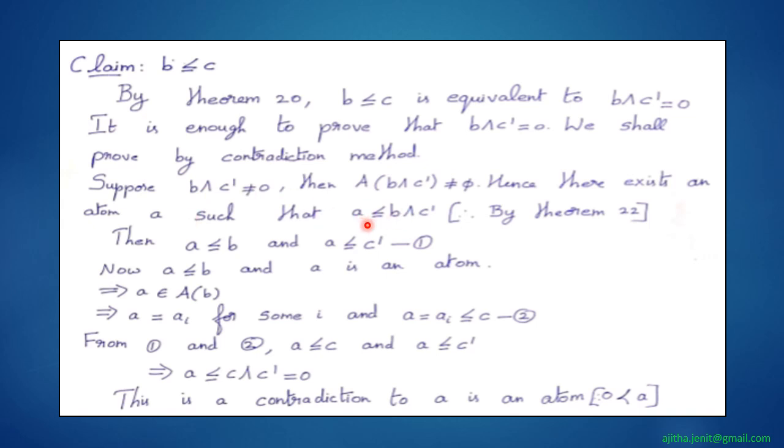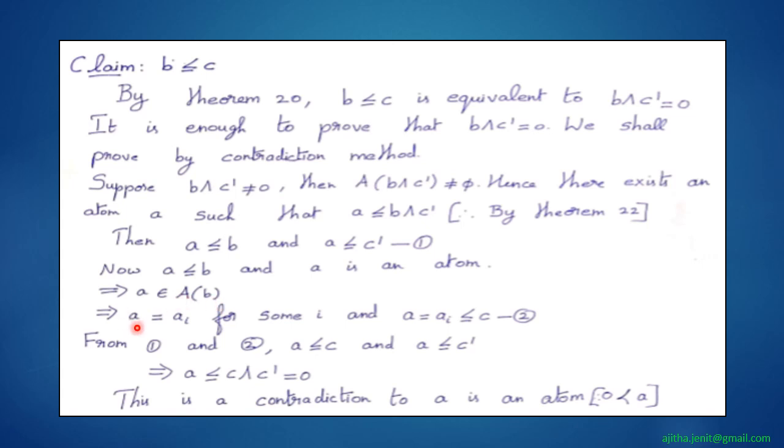Therefore clearly this set is non-empty. So there exists an atom a such that a is less than or equal to b, and also a is less than or equal to c dash. So a is less than or equal to b, and also a is an atom. Therefore a must be in the set A(b).